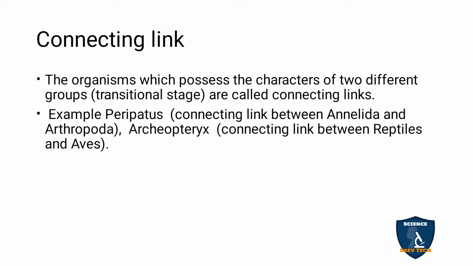Connecting link. There are some organisms that possess characters of two different groups. Such organisms are called connecting links. For example, Peripatus is the connecting link between annelids and arthropods. Annelids are worms, the earthworm phylum, and arthropods are like the cockroach, the insect phylum. So Peripatus shows the link characters of these two groups, so it is a connecting link. Archaeopteryx is a connecting link between reptiles and aves. They may ask this in your 1 mark.